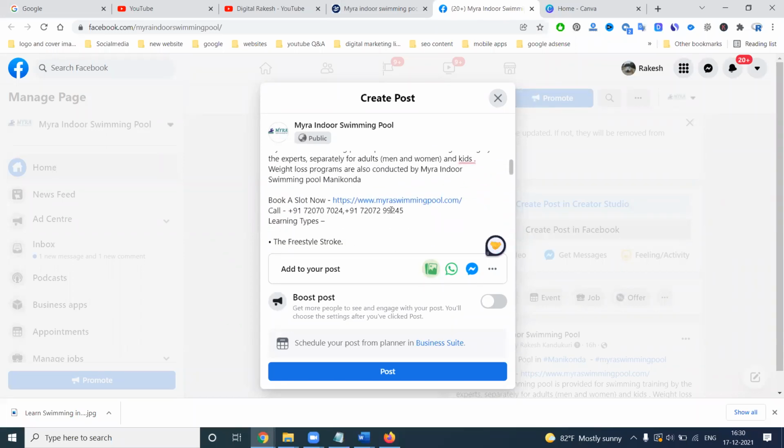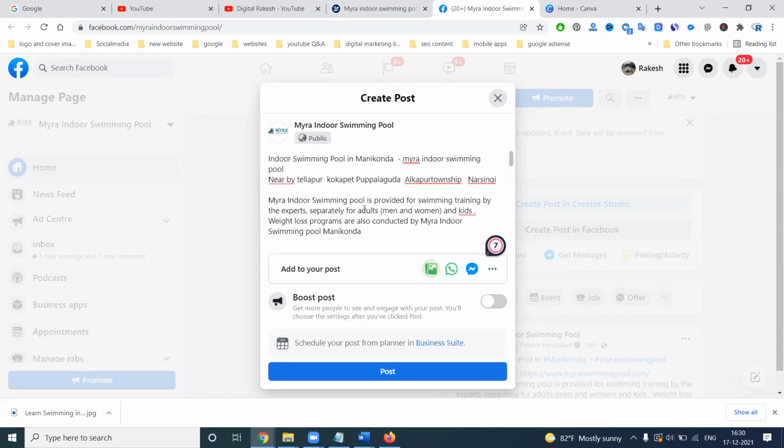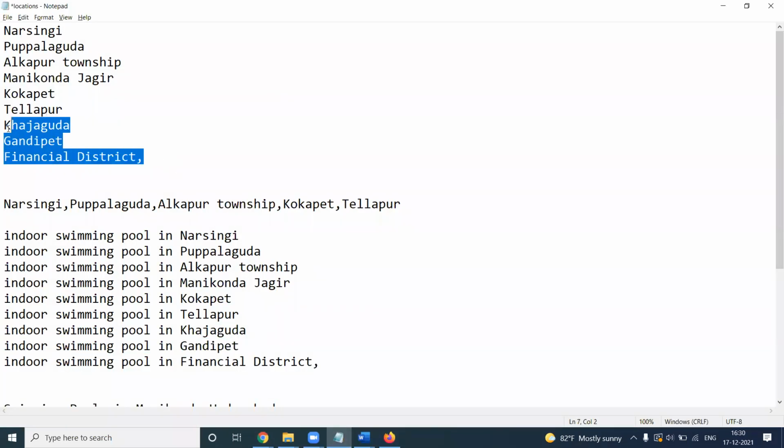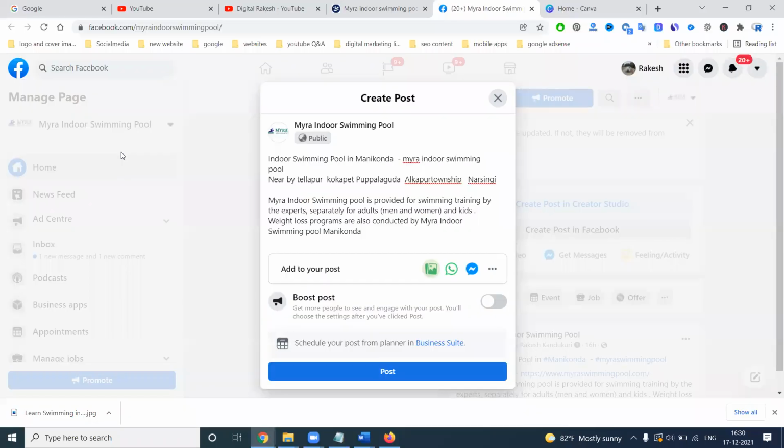We can use this option. What are the nearby locations? We can use a particular location, which will be useful for those areas.